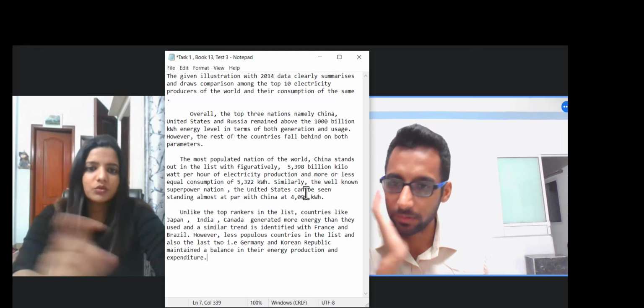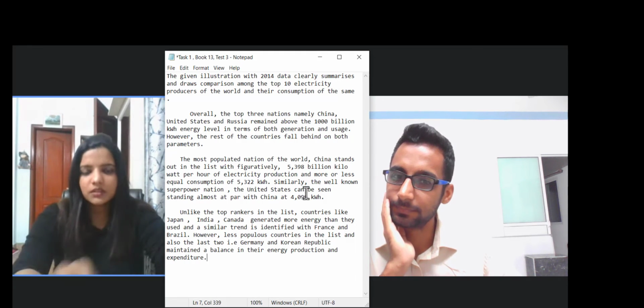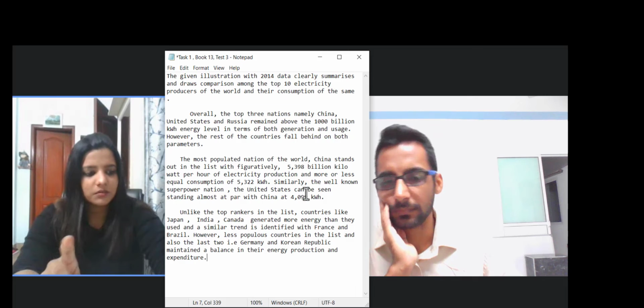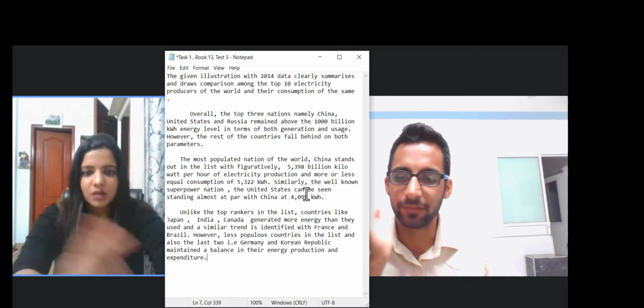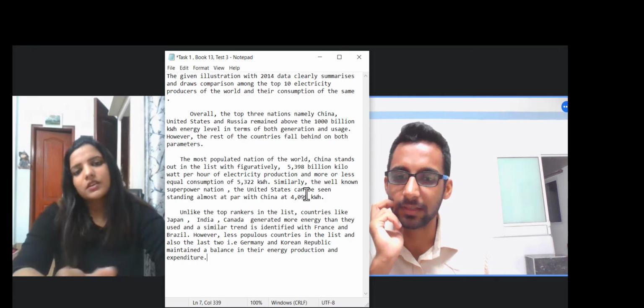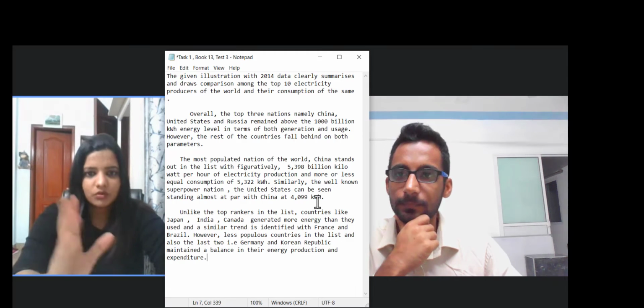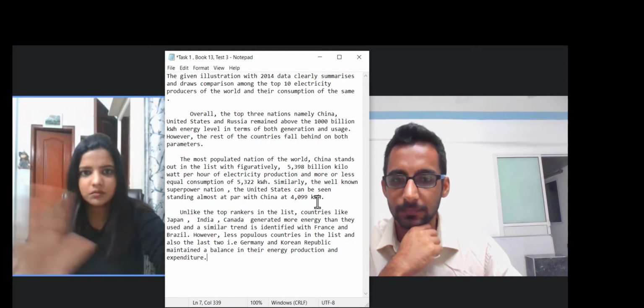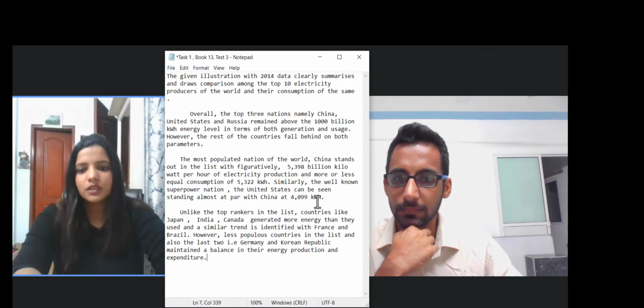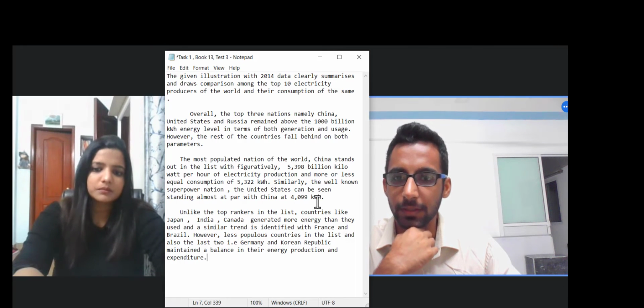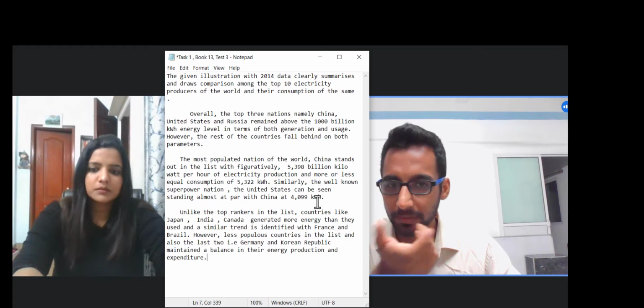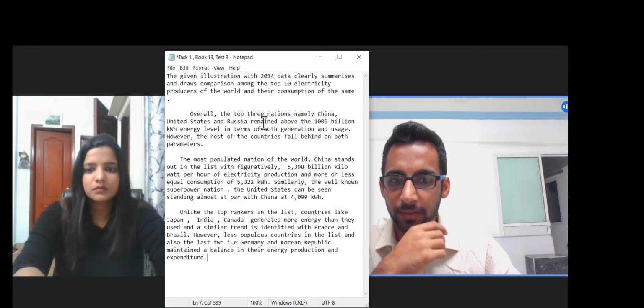I had wanted to insert this phrase in the middle, actually in the second paragraph: a sharp, significant drop or decline in the energy production and consumption of the rest of the world compared to China and the United States. Right. Now, we have mentioned something related to this in the second paragraph.